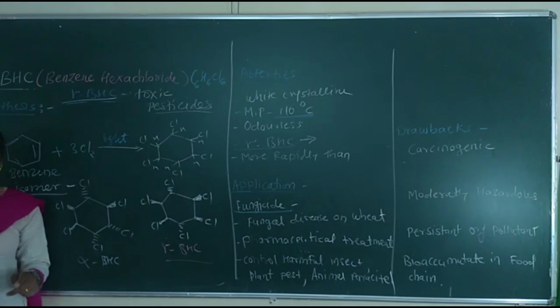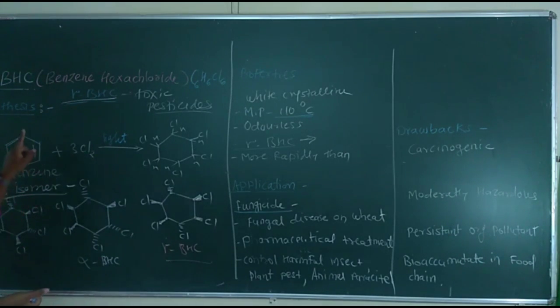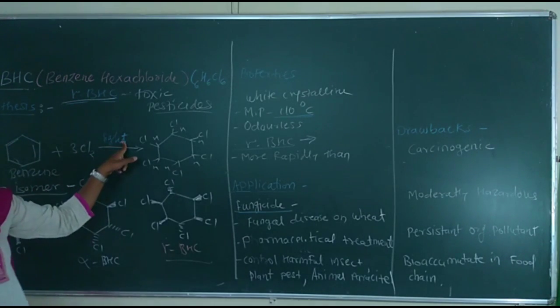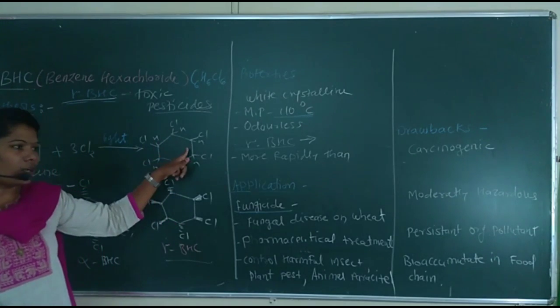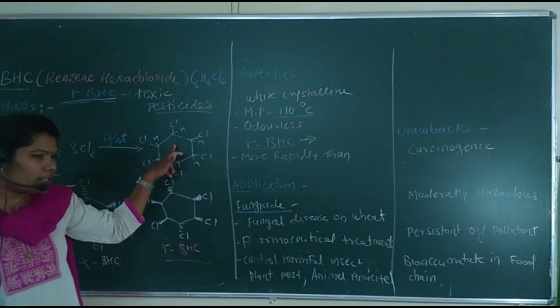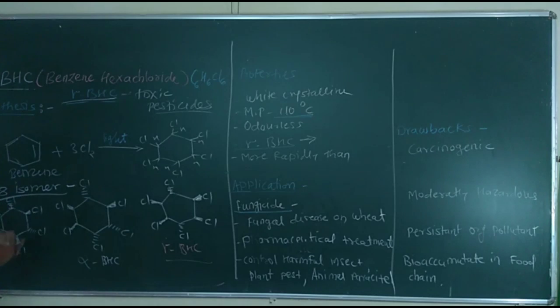On chlorination of benzene in the presence of light, there is a formation of the hexachloride, that is benzene hexachloride. This benzene hexachloride has 8 isomers. Some examples are the beta isomer and the alpha isomer.